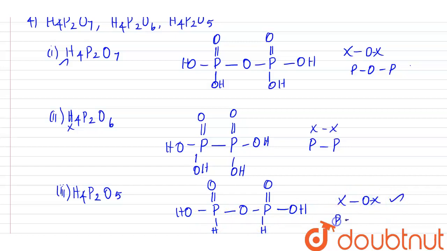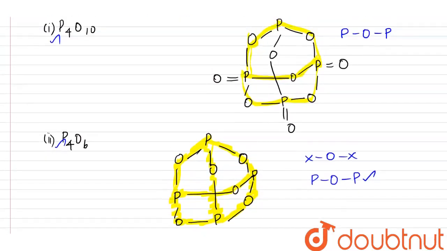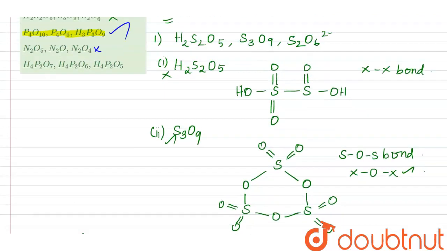So we can tick. But in these three, only H4P2O7 and H4P2O5 contain the XOX, but H4P2O6 doesn't contain POP. So we cannot choose this as an option, as all the species should contain the XOX bond.